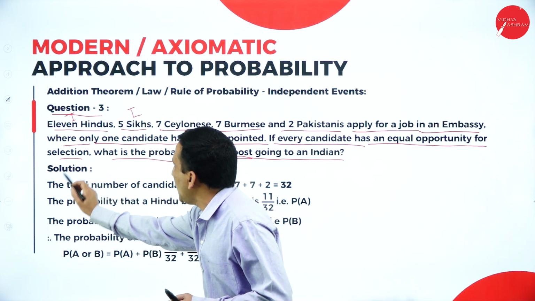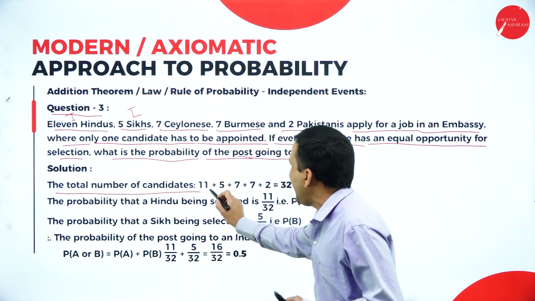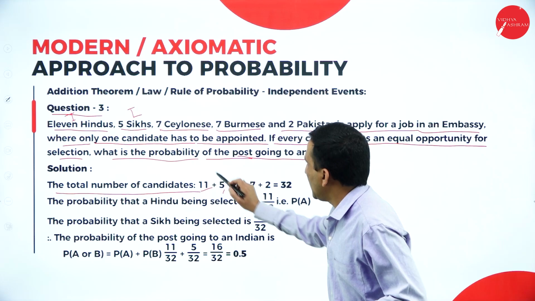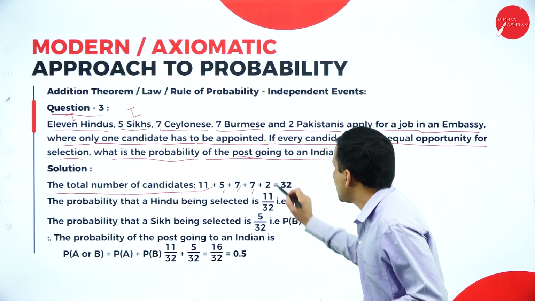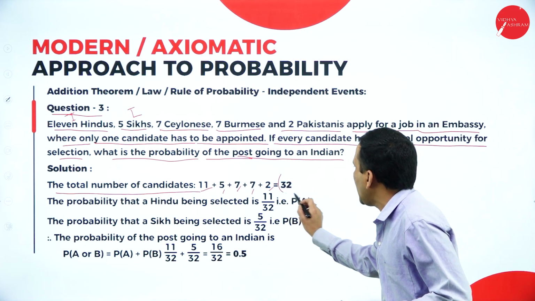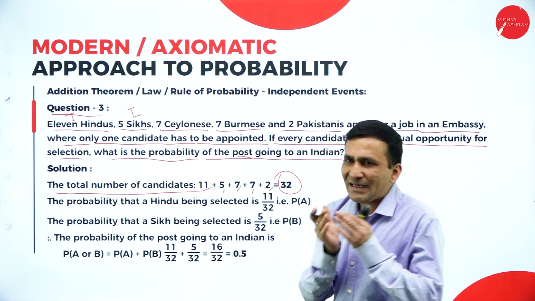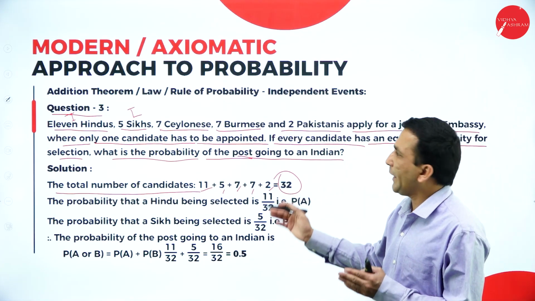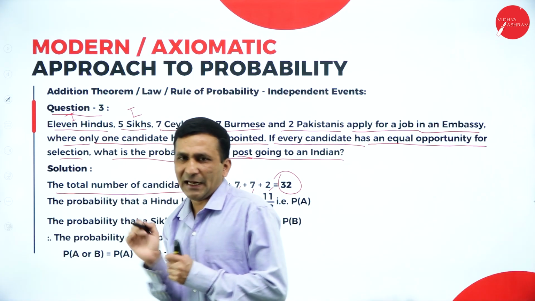Now the total number of candidates are 11 Hindus, 5 Sikhs, 7 Sinhalese, 7 Burmese and 2 Pakistanis. The total candidates is 32. So out of 32, what is the probability that the one post goes to an Indian? The total Indians are 11 plus 5, 16 candidates.